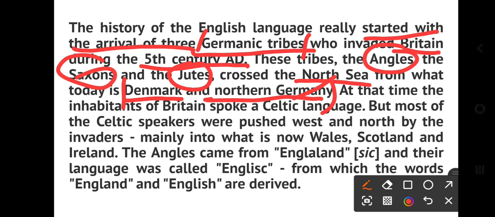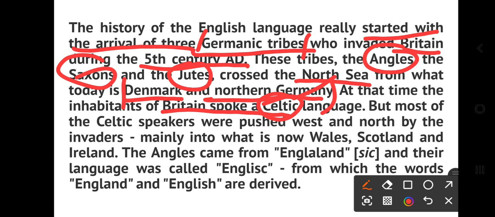At that time, the inhabitants of Britain spoke Celtic. So local people used to speak Celtic, but most of the Celtic speakers were pushed west and north by the invaders. So what happened? Celtic speakers were pushed away by these attackers, these Germanic tribes, Angles, Saxons, and Jutes. They pushed away the local people, and then they settled in Britain.